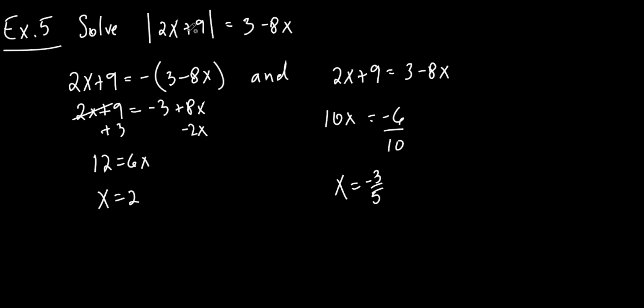So let's put the 2 in for this. Let's put a 2. So 2 times 2 is 4. 4 plus 9 is 13, correct? Put the 2 in for this. So this would be 3 minus 16. What's 3 minus 16? That's negative 13. Does 13 equal negative 13? No. So can I put a 2 in for this? Is this one of my solutions? No, it's not. Now you see why I didn't circle it. How would I have known that before? I wouldn't have. So what do you have to do? You got to check. Everybody with me?